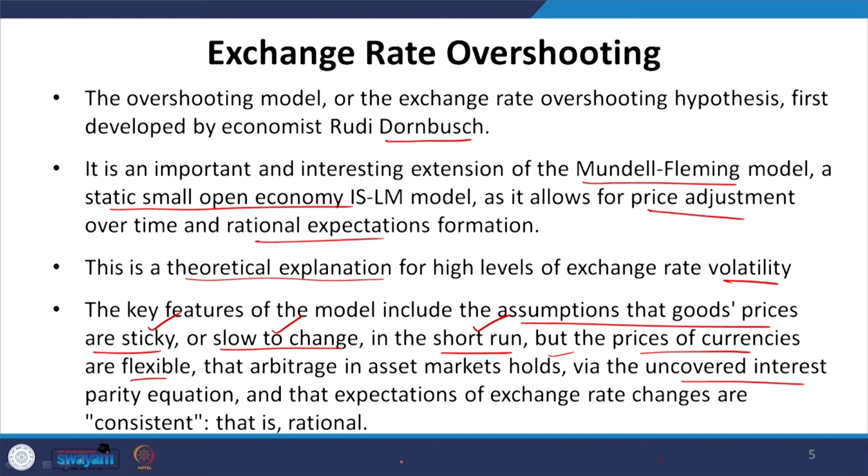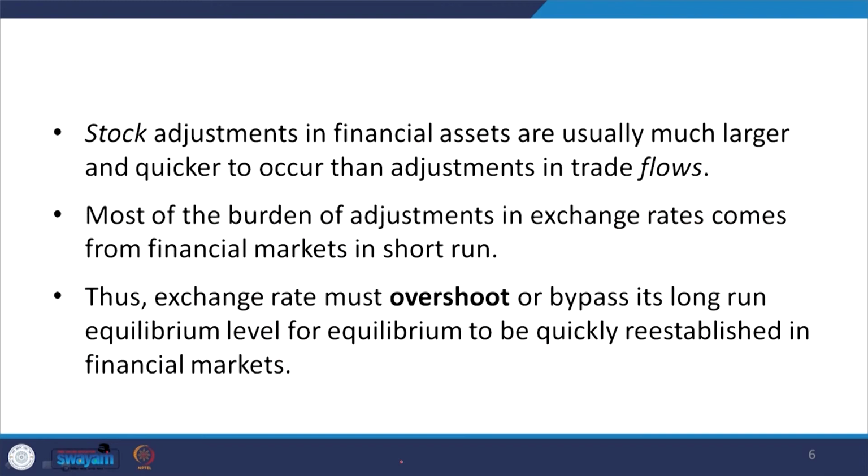Now, the features of the model of exchange rate overshooting include the assumption that goods prices are sticky and slow to change in the short run, but prices of currencies are flexible, that arbitrage in asset markets holds via the uncovered interest parity equation, and that expectations of exchange rate changes are consistent and rational. So, this is important to note.